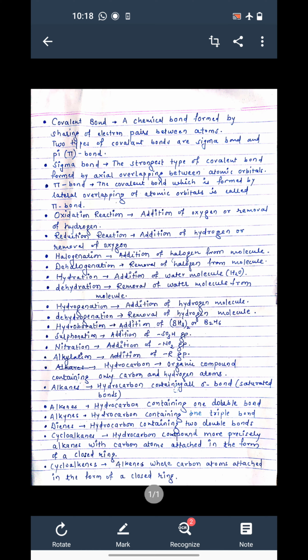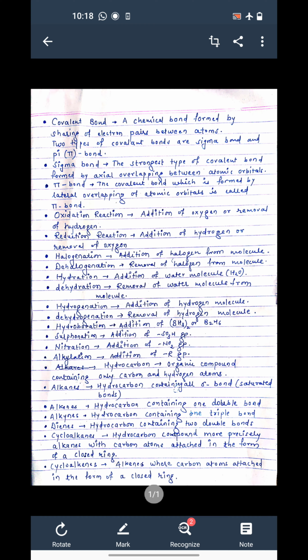One thing that I wanted to tell you is that all these terms I am just explaining in a simple manner. These are not exactly the scientific definitions. This is only for your convenience, so that you can understand very easily.